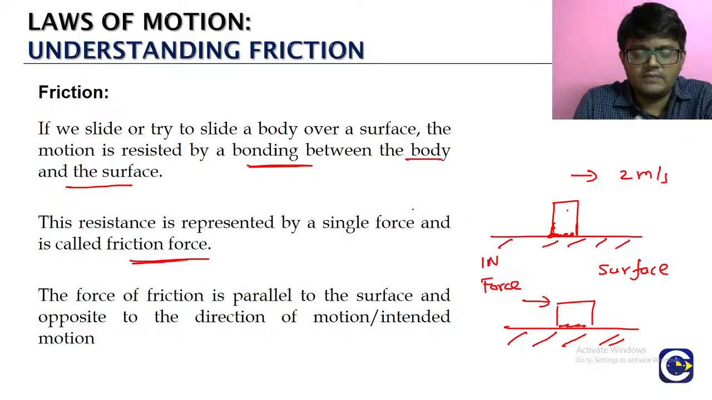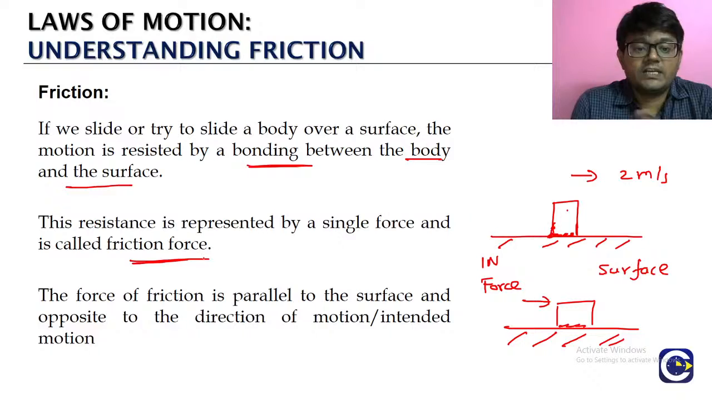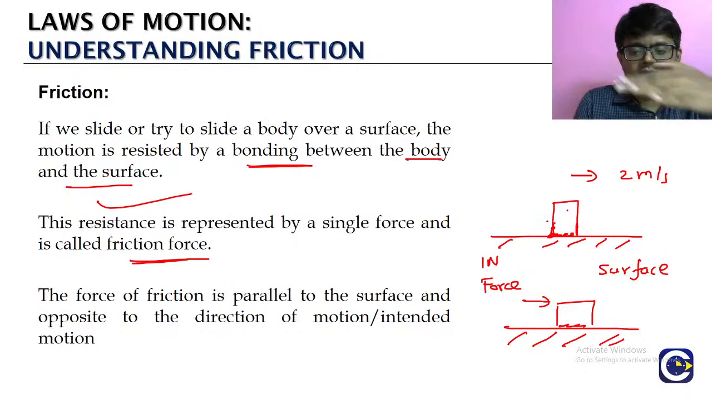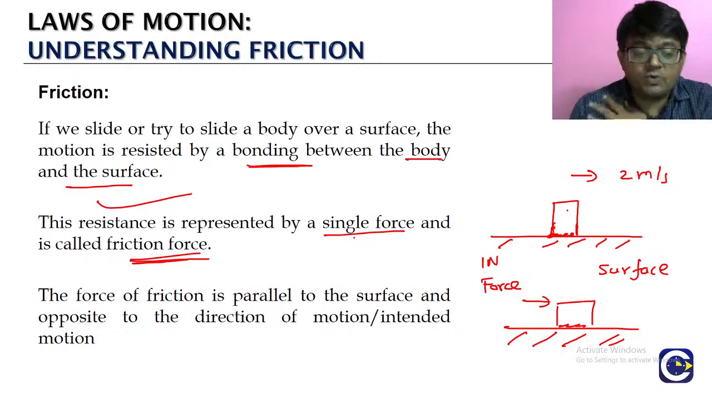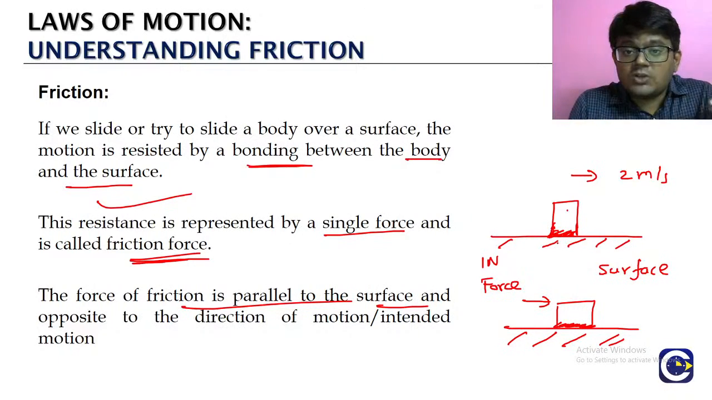So all the micro-level interactions or resistance forces, we are trying to express as a single force. The resistance existing between the body's molecules and the surface molecules, we represent by one force, which we call the frictional force. The frictional force will be acting parallel to the contact surface. Here the surface is horizontal, so friction will be acting parallel to the contact surface.